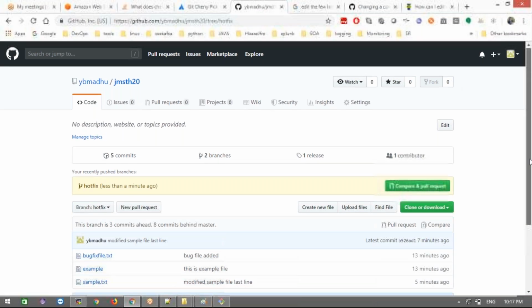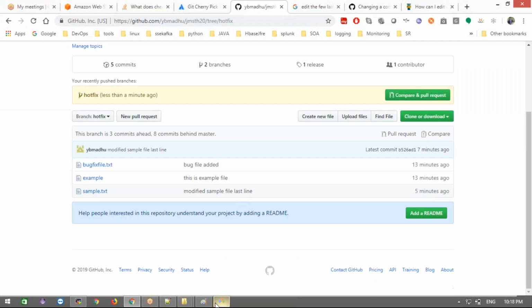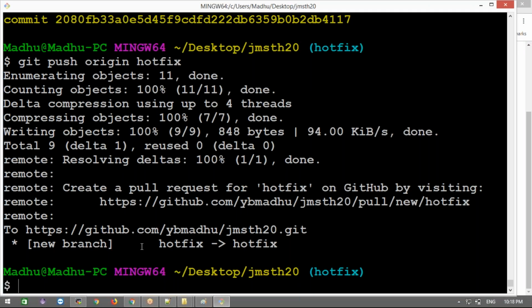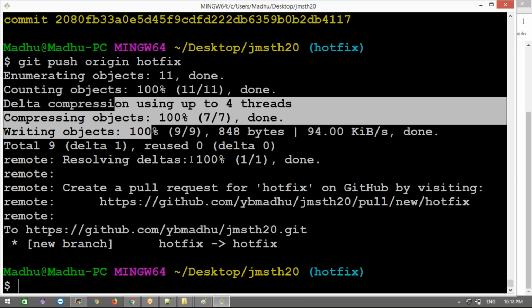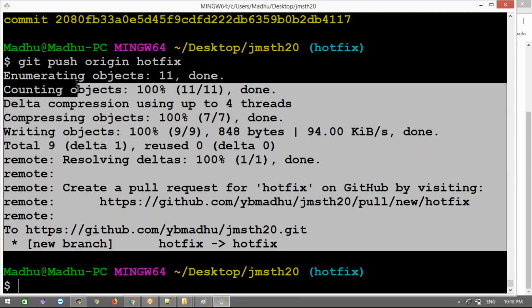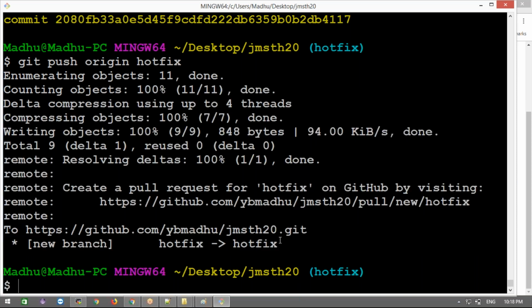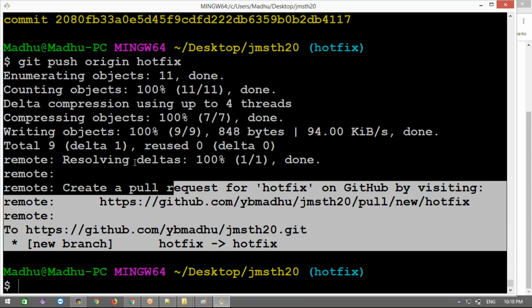Okay, fine. Now while pushing here, it will ask the username and password, right? If I do it one time, it's fine, but every time I push, it will ask the username and password. How to add your SSH key into your GitHub?